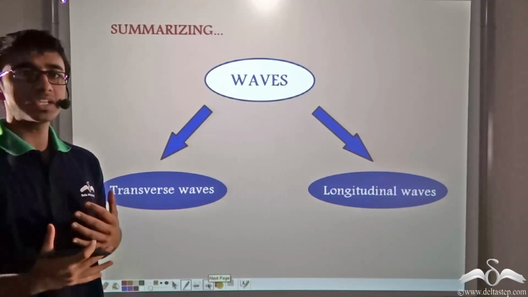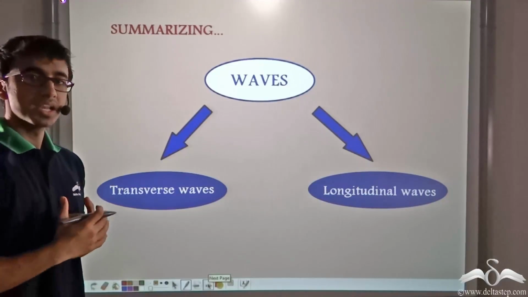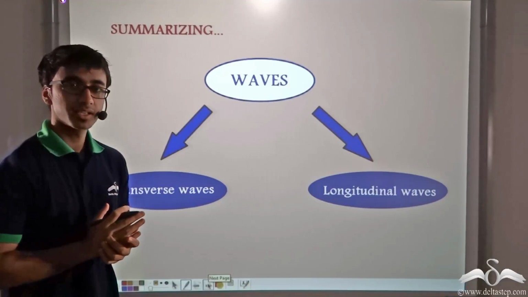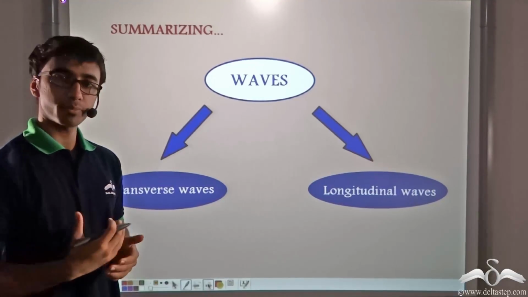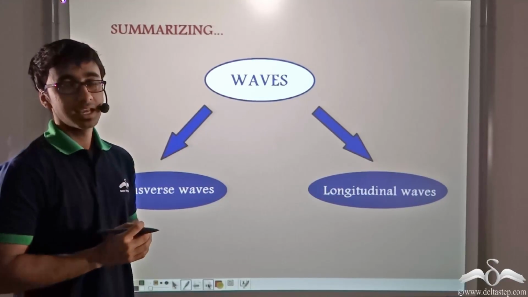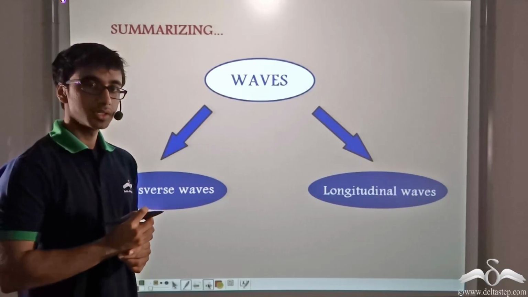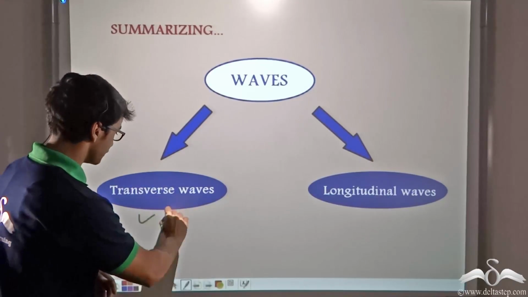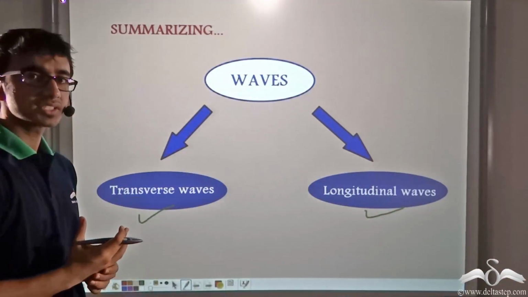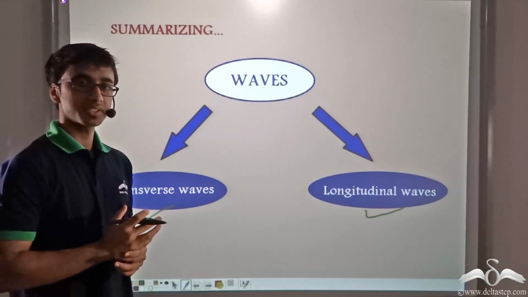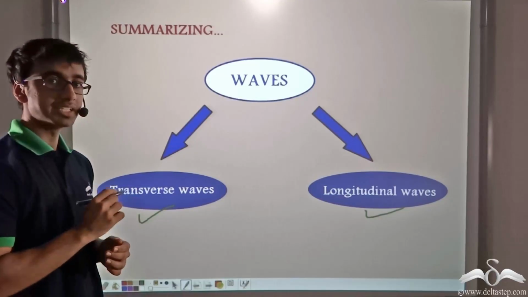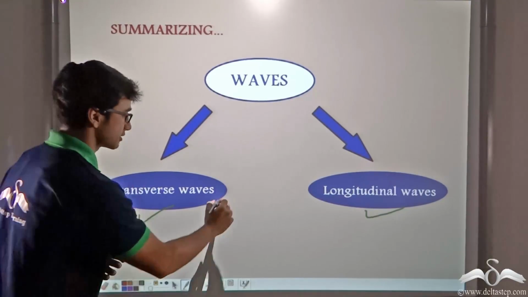So summarizing what we have learned so far, we learned about a wave. A wave was a vibratory disturbance where energy was carried from one point to the other without there being any direct contact between the 2 points. And how many kinds of waves did we learn about? 2 waves: transverse waves and longitudinal waves. What were transverse waves? Transverse waves are those waves where the direction of vibration of particles is perpendicular to the direction of propagation of the disturbance.